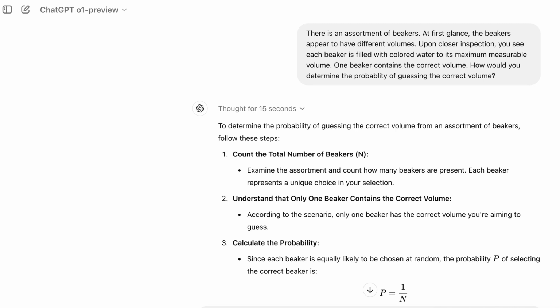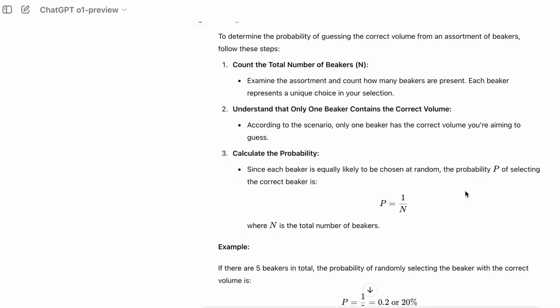After thinking for 15 seconds, ChatGPT o1 says, to determine the probability of guessing the correct volume from an assortment of beakers, follow these steps. 1. Count the total number of beakers. Examine the assortment and count how many beakers are present. Each beaker represents a unique choice in your selection. 2. Understand that only one beaker contains the correct volume. 3. Calculate the probability.